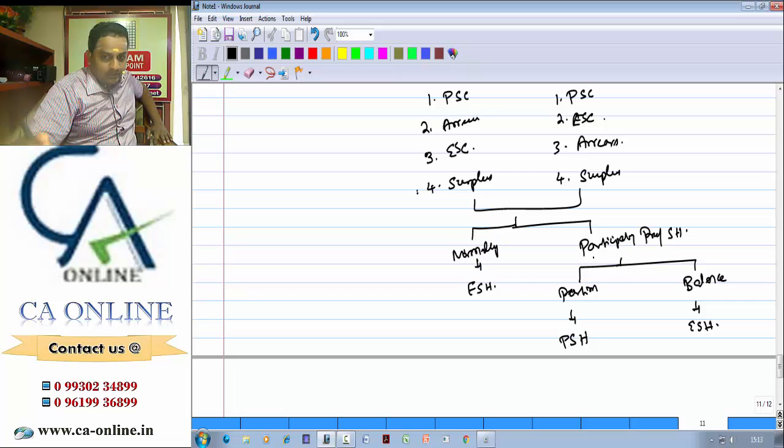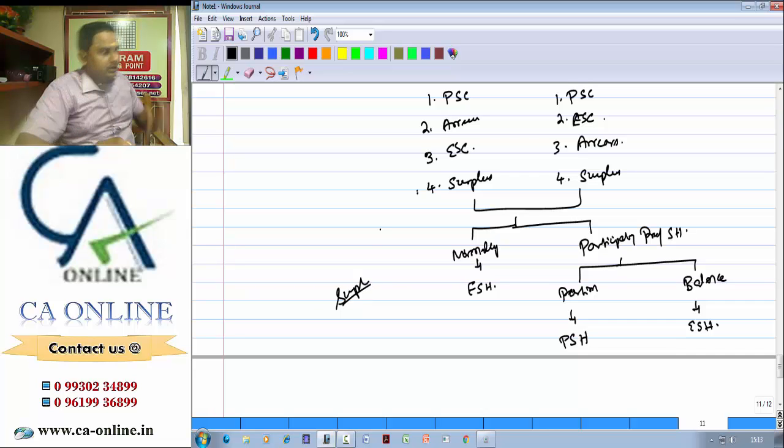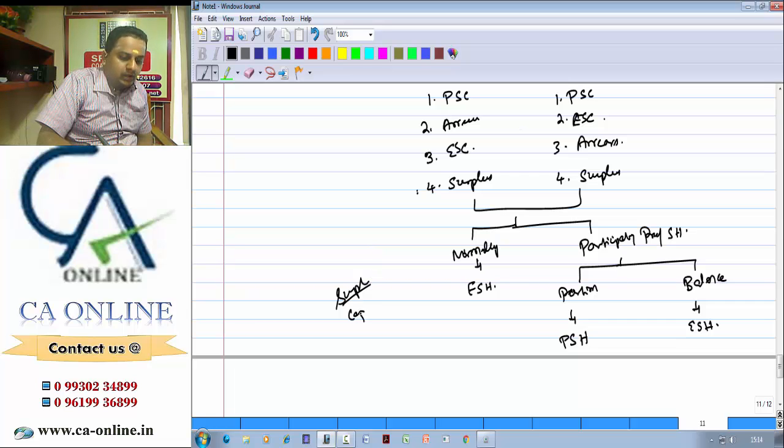And also they will ask, find out the value of the preference share if they are participating preference shares. In the problem, they will give information for surplus also. So how that surplus will be shared, in one problem in the exam, they will give, you can take that share. 1/3 will be shared by preference shareholders. If that 1/3 or 1/4 information is not given, then you will assume it is shared in capital ratio.